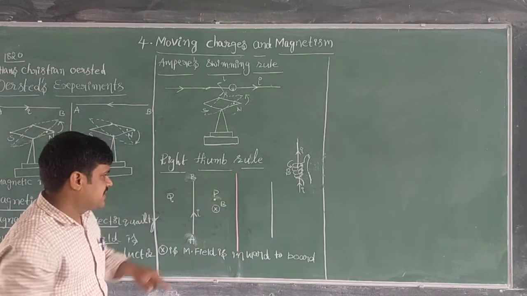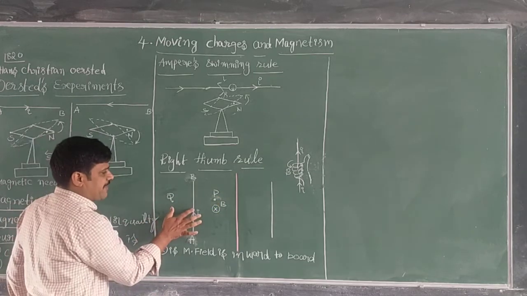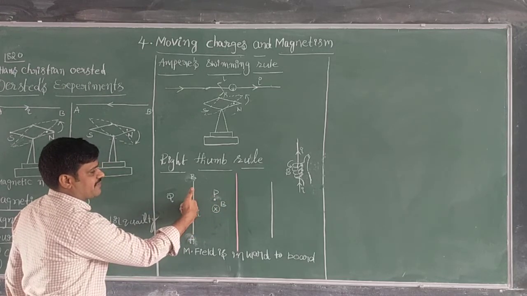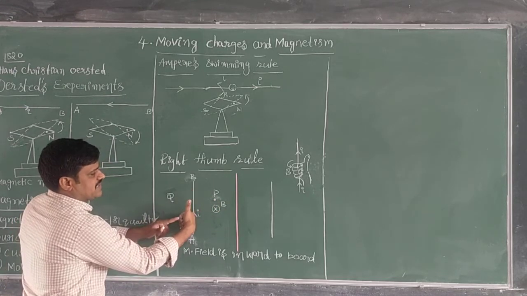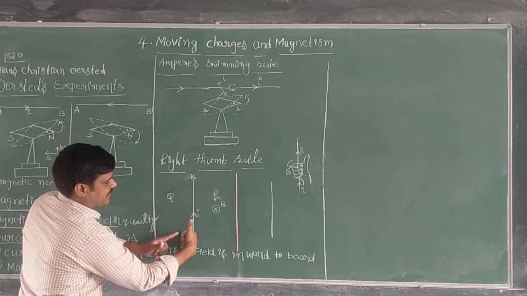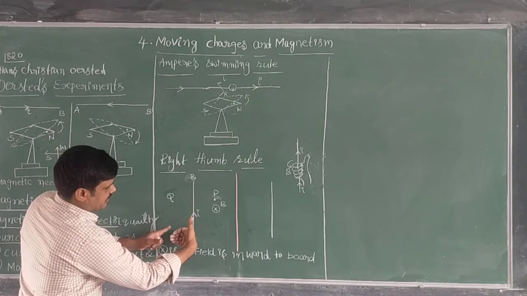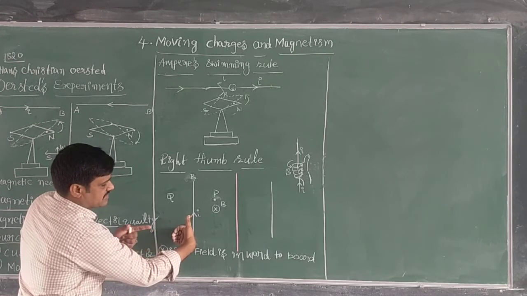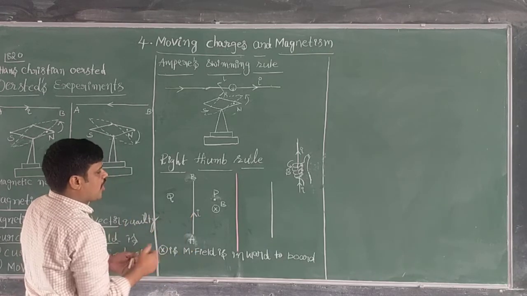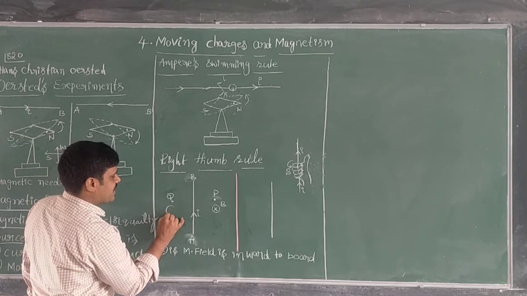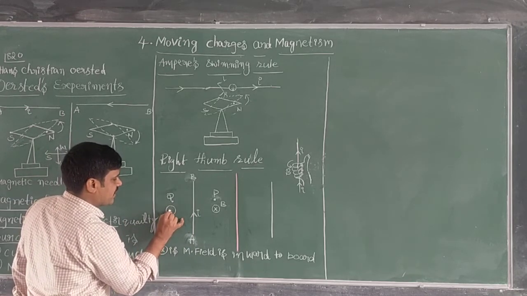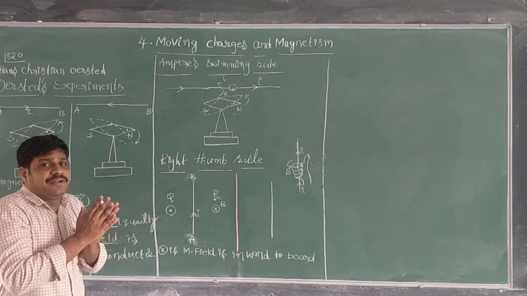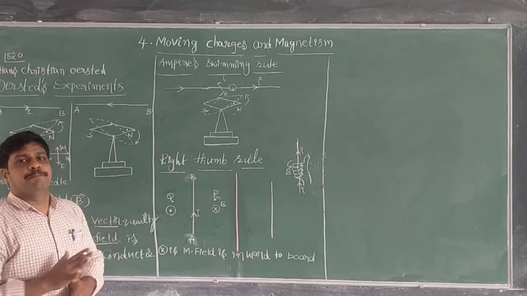Okay, like this. Next, what is the direction of the magnetic field at point Q? The thumb is pointing in the direction of electric current. At the Q region, how are my fingers folded? Fingers are folded in the outward direction. So here the magnetic field is a circle with a dot. A dot means the magnetic field is outward to the plane.